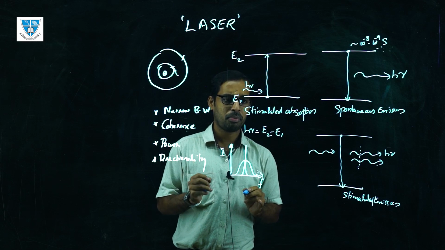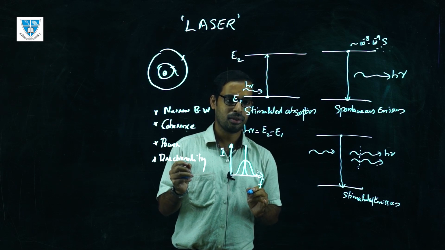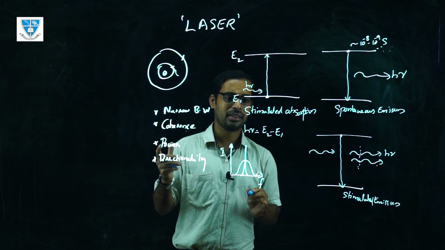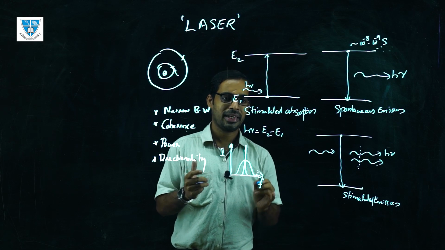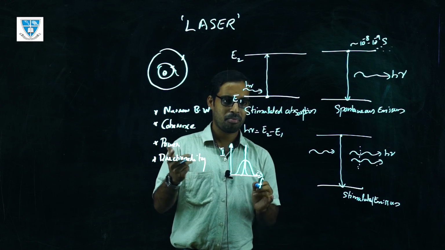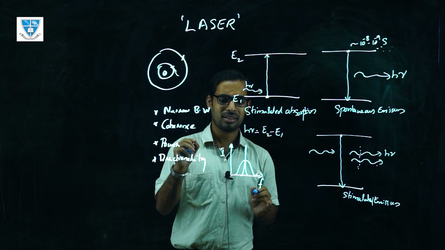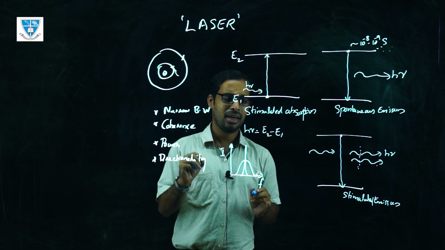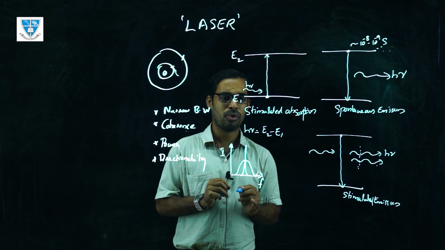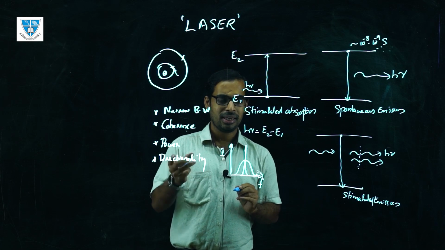So if you compare the power of a 100 milliwatt laser, it will be much higher than the radiation emitted from the sun, which has much lower power in comparison. It is because of this unique feature: it has high directionality, and a high intensity beam is focused onto a very small region. So these are the unique features of the laser light source.